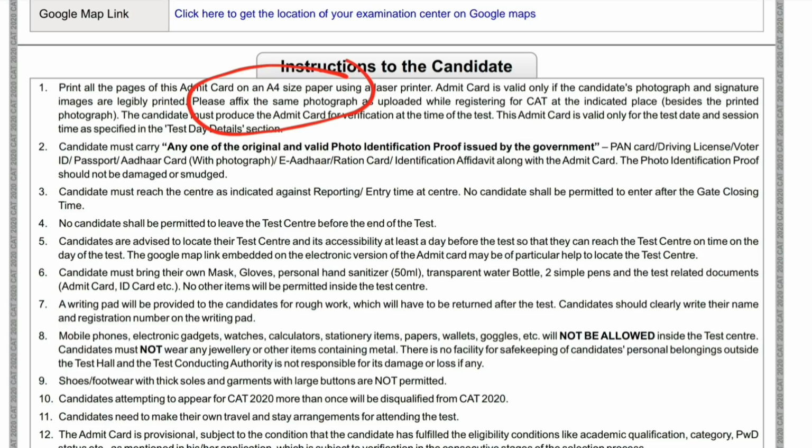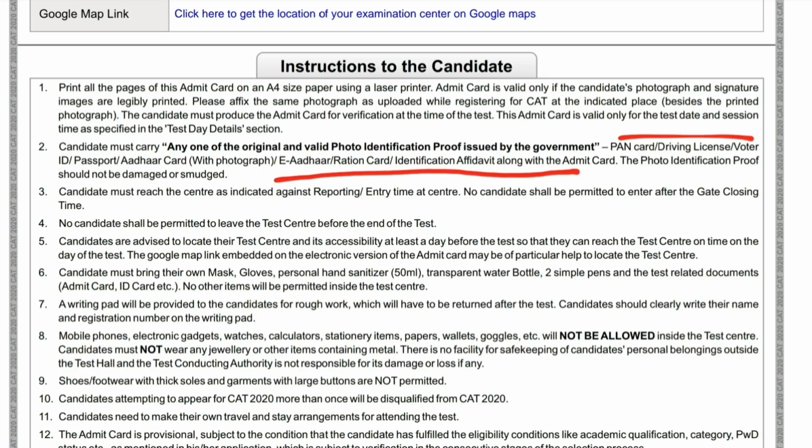The photo has to be the same. Now that's a major instruction here. The photo has to be the same as the one in your admit card. For example, I put up whichever photo I have and it works for me, so they don't stop you, but एक बार करना है तो करके रखो. In fact this is common for all the exams. Just take up 20 photos. You go to a photocopy shop, they can do it. 20 photos for 30 rupees.